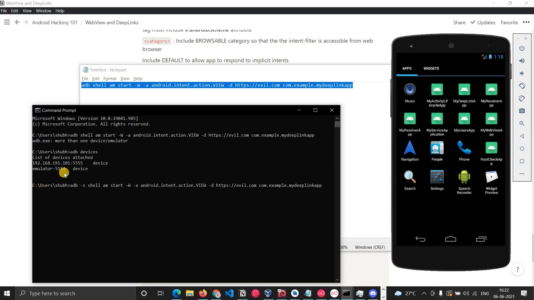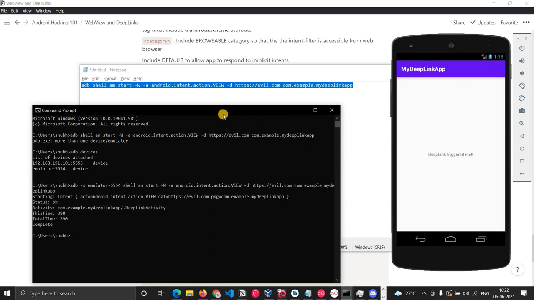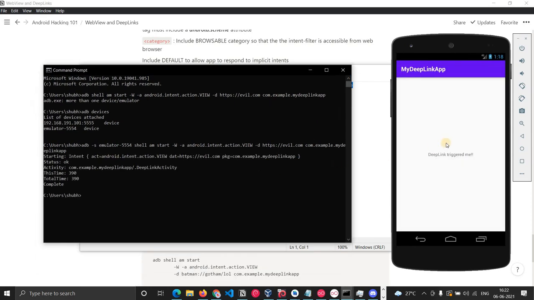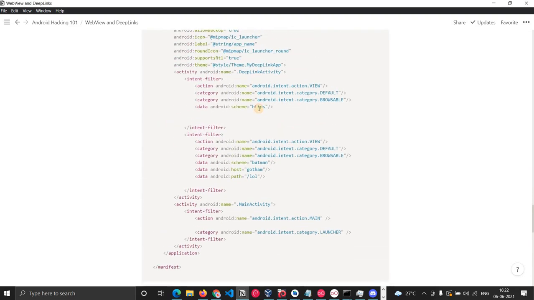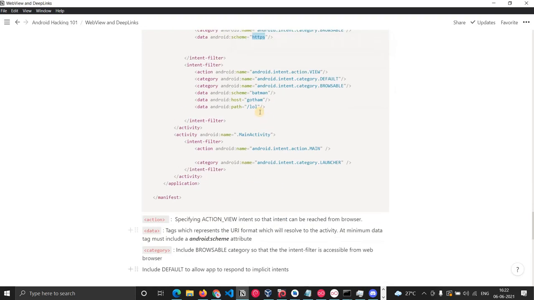You can do this with -s, select, and then you have to pass this. See, that application opened when I started that particular activity. Here you can see that I have given the HTTPS scheme, ebuild.com host. So that HTTPS scheme will work, and that's why that particular activity was invoked.